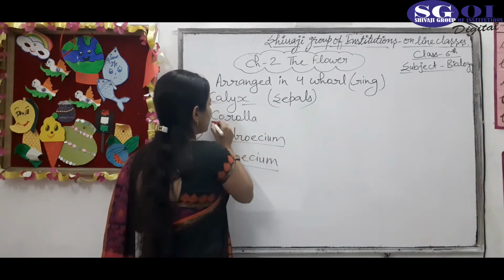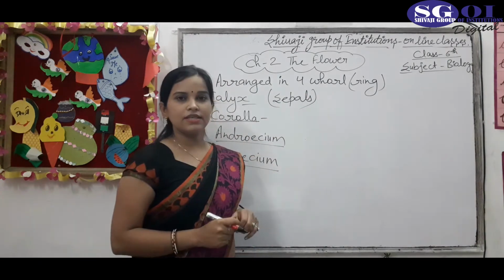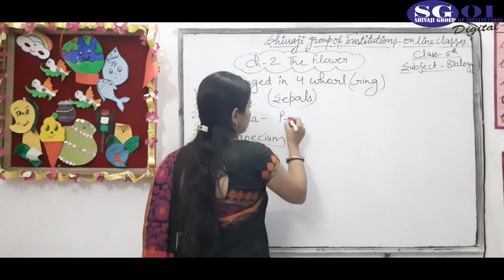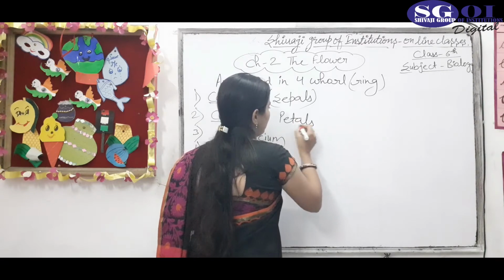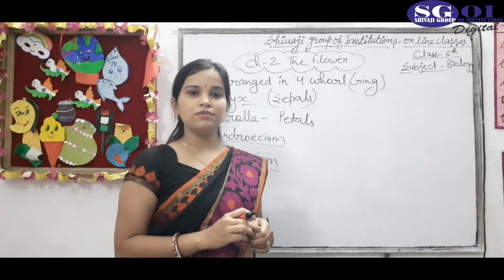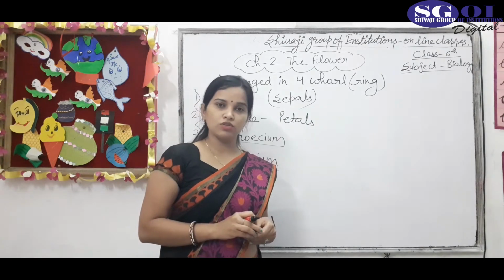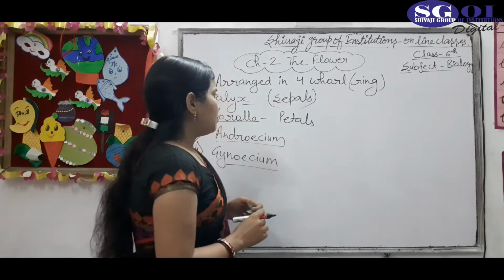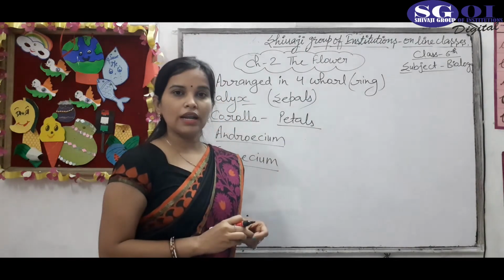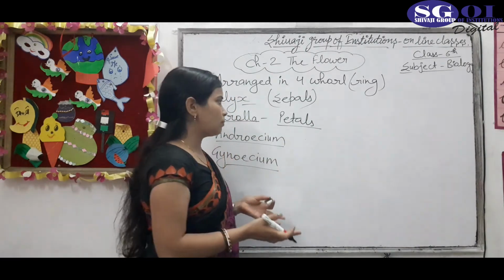Okay. The second whorl is the corolla. It is the second whorl of a flower, which contains petals. Petals are of different colors. In different flowers, the color of the petal is also different. Because of the petals, the flower looks beautiful.